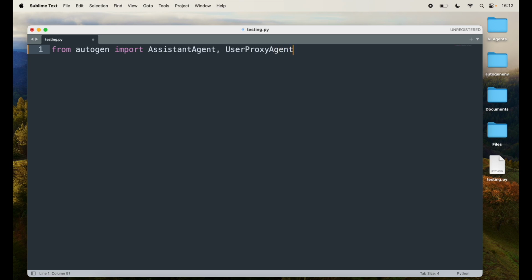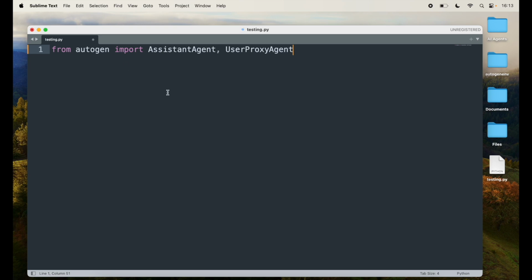Now what did we type here? This line imports two classes, the AssistantAgent and UserProxyAgent from the AutoGen framework. The AssistantAgent represents the AI assistant agent, which acts autonomously based on the given configuration, and the UserProxyAgent represents the user in the system. It simulates user behavior by sending inputs to the assistant and interacting with it, for example, asking questions and giving commands.